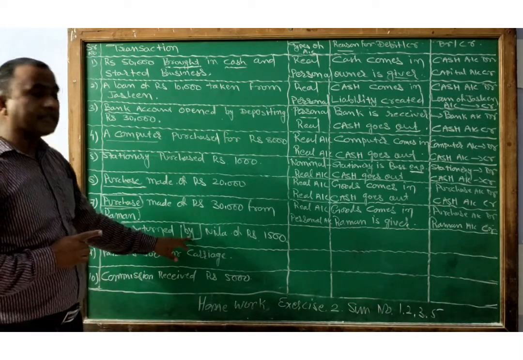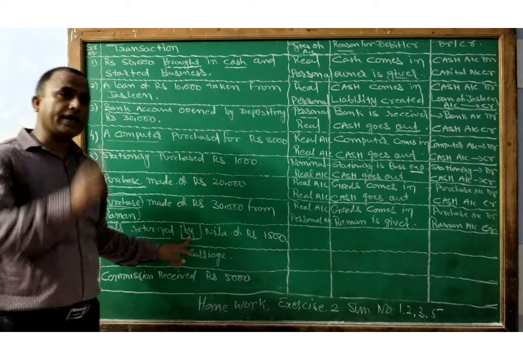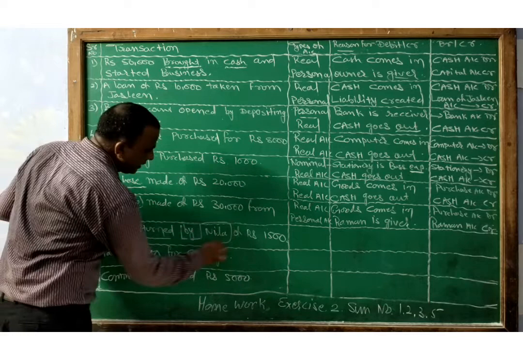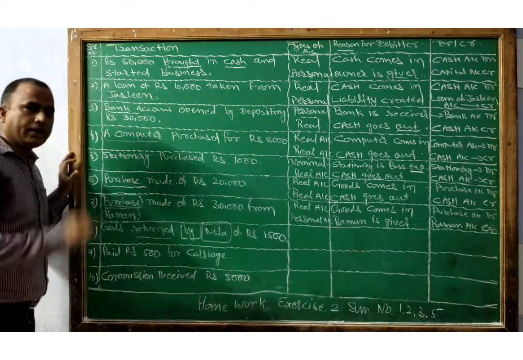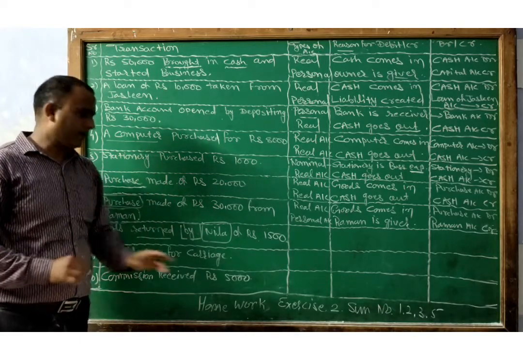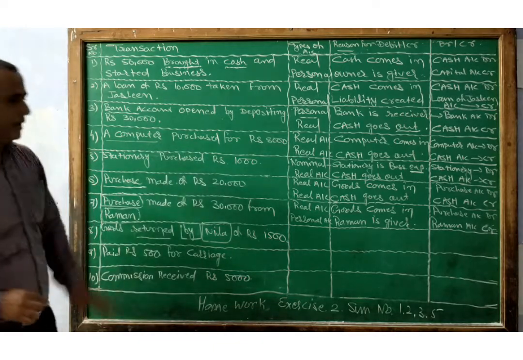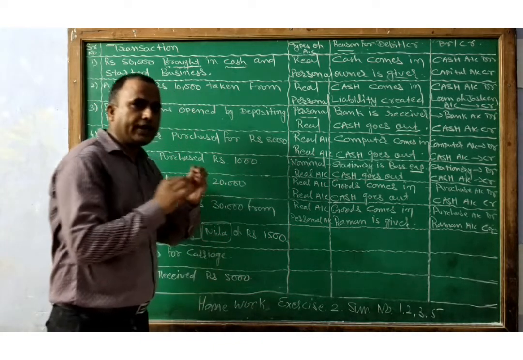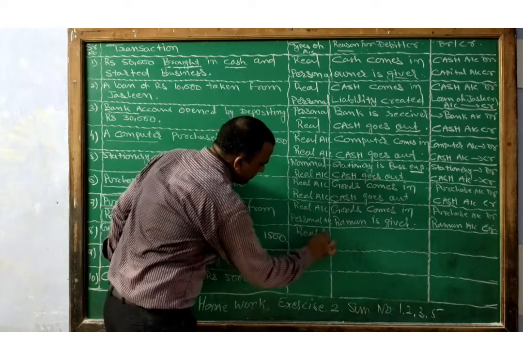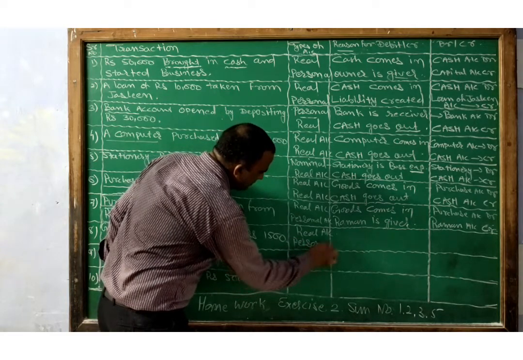So it is a sales return transaction associated with the goods. So sales return account is affected. And second, the name of a natural, living person is there, Neela. So it is also affected. So two accounts are affected here, sales return and Neela. Sales return is associated with the goods, that's why real account. And Neela is a personal account.